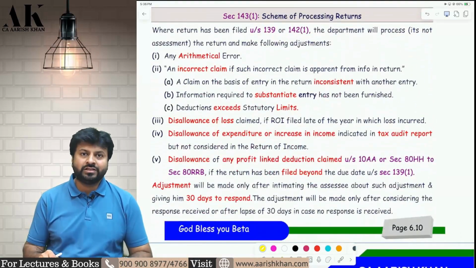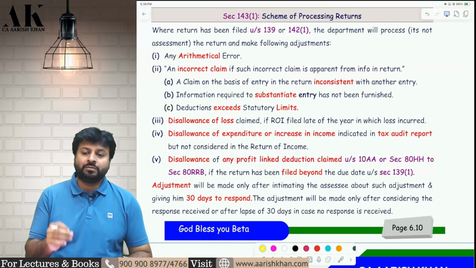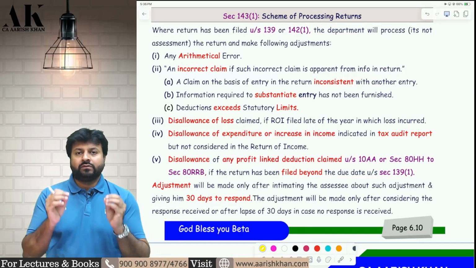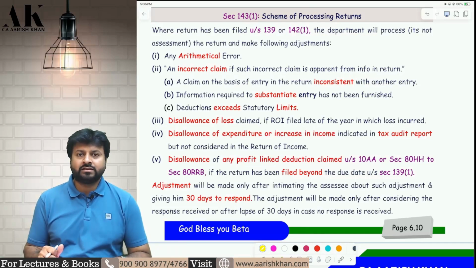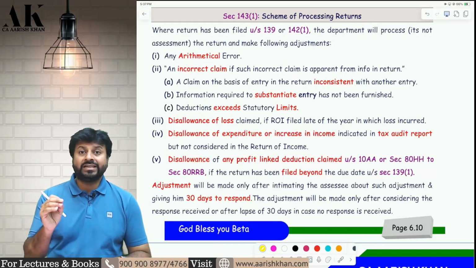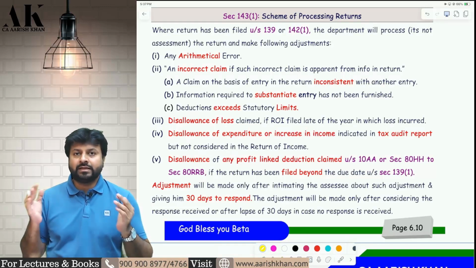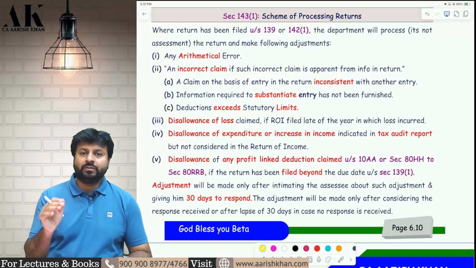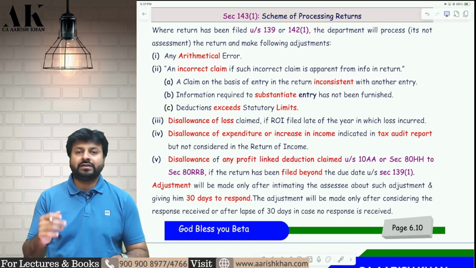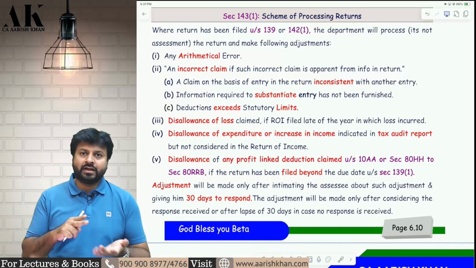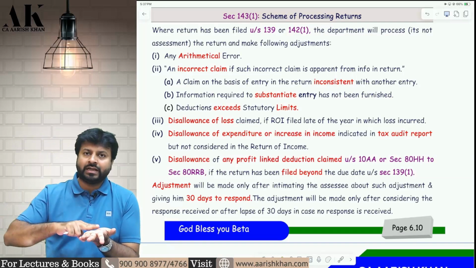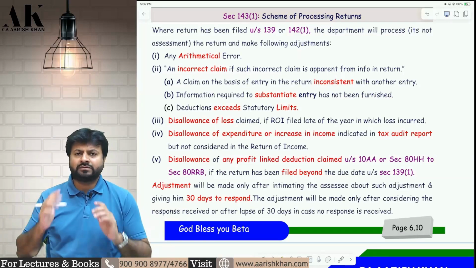Now let's move on to the next section, that is 143 subsection 1, which talks about processing of returns under the income tax law. Now what do I mean by processing of return? All the returns which are filed by all the assessees of this country will go to Bangalore first. And in Bengaluru, the returns are processed in a CBDT software. There is a separate software made by CBDT where the return will be processed, and it will identify certain small mistakes. After the mistakes are identified, the software will add back your income or reduce your income, determine tax payable, determine tax refundable, and will give you the refund or ask for the tax, as the case may be.